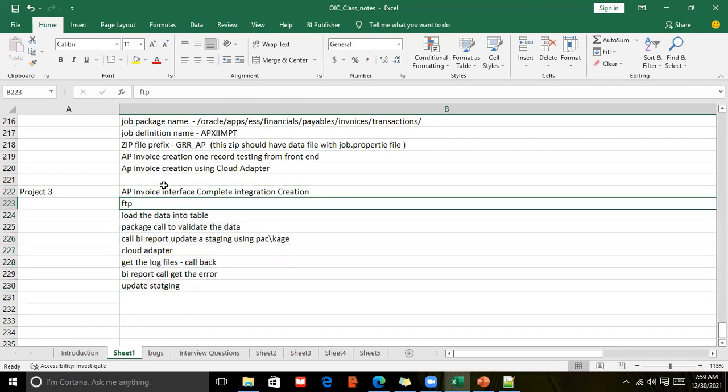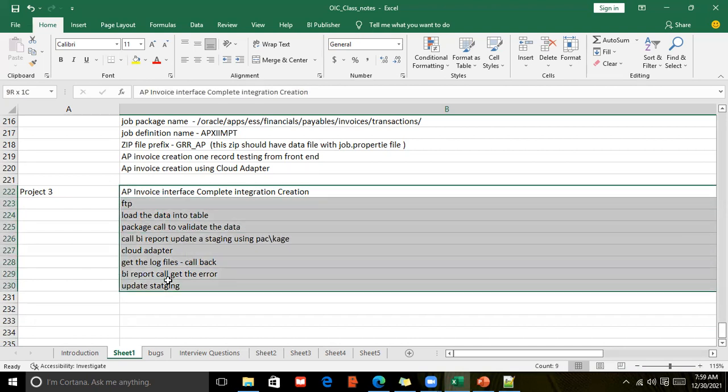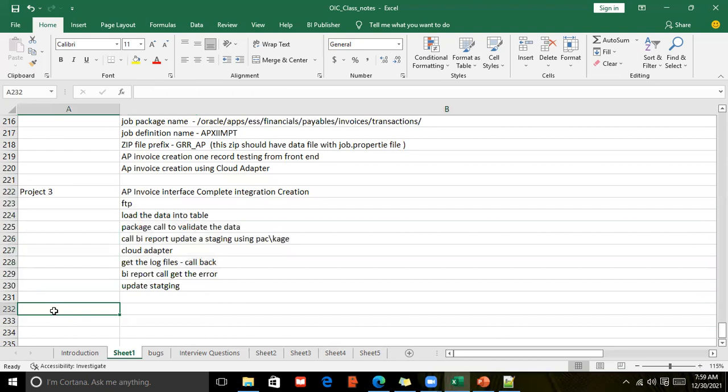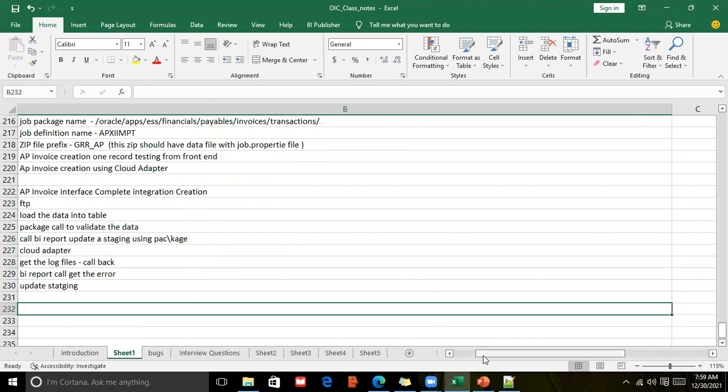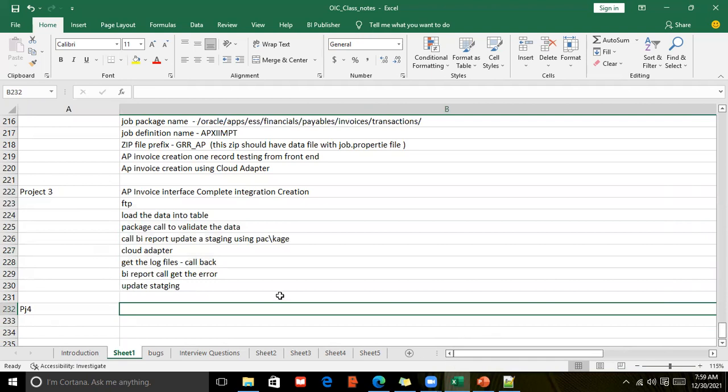But here what you need to understand is that by using the Cloud Adapter we'll cover one, and there is another one I have not mentioned here. Without the Cloud Adapter: let's say you have a revenue module, for example. The revenue module is not supported by the Cloud Adapter, but still you want to perform an interface or conversion through OIC. That process I will cover. What if we don't have a Cloud Adapter? The Cloud Adapter does not support your module.